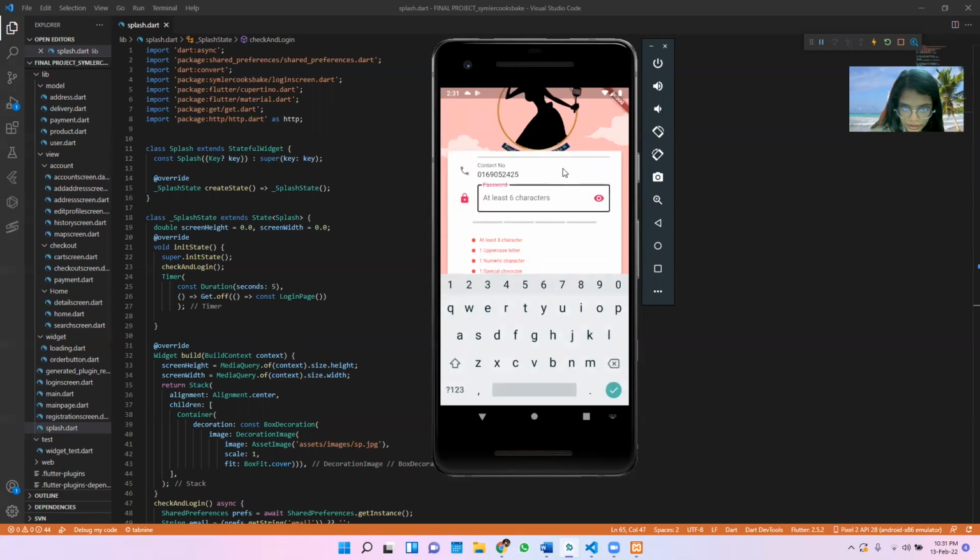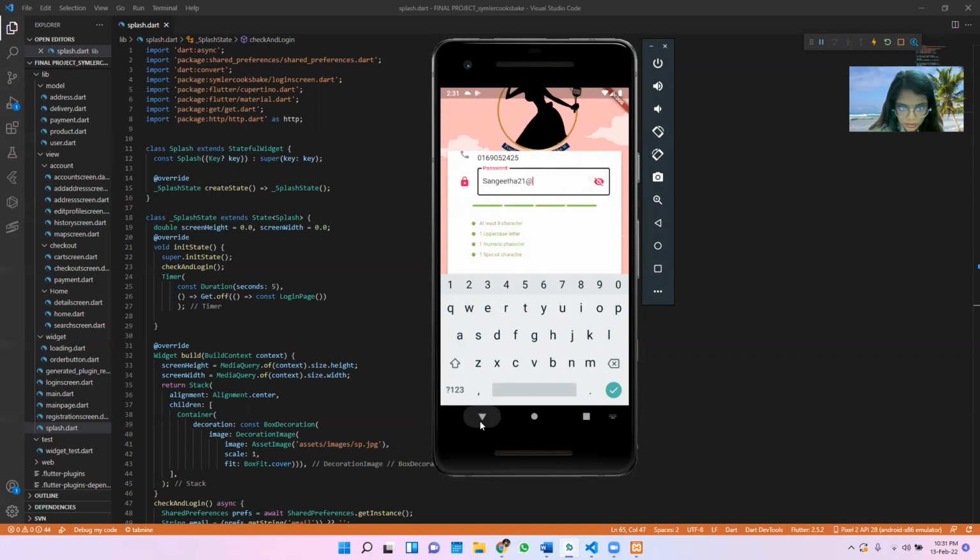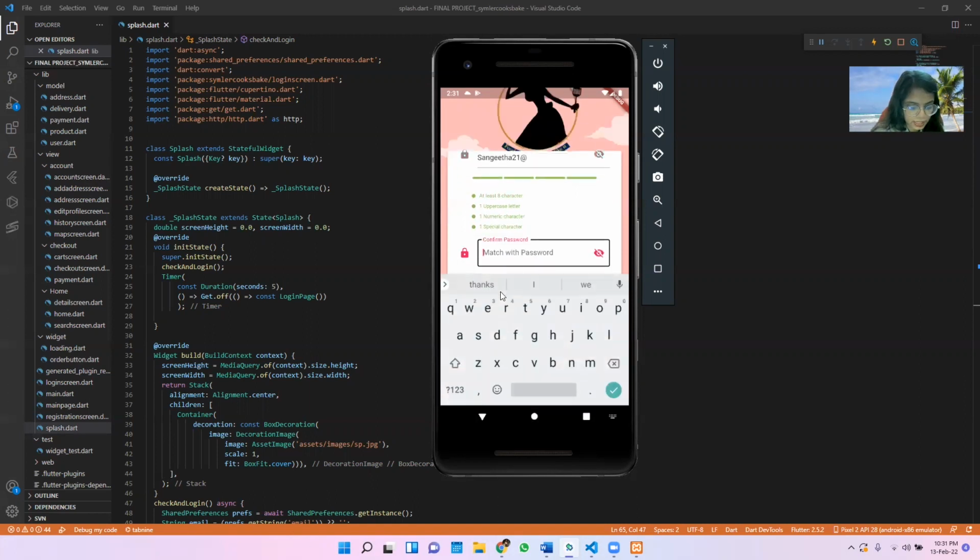Let me type it out. Sangeeta21Lion. Okay, here I already typed Sangeeta21Lion.